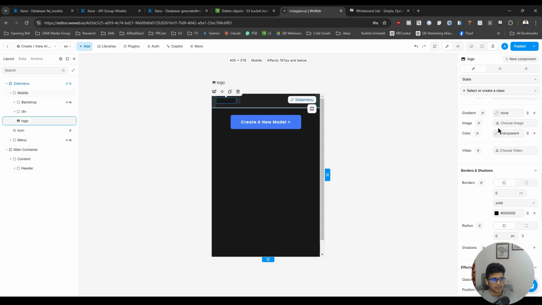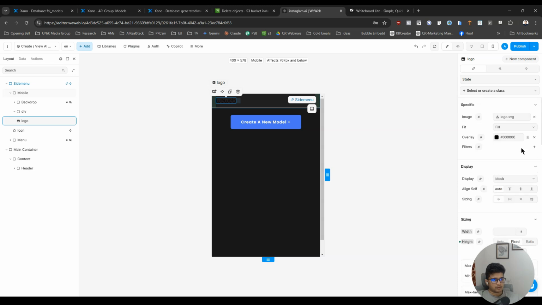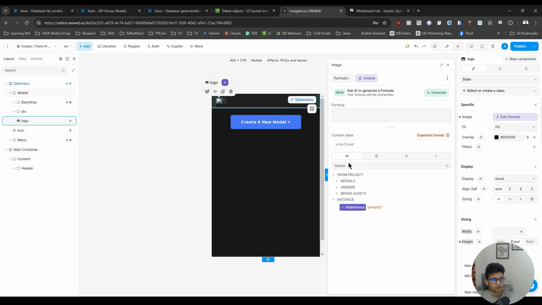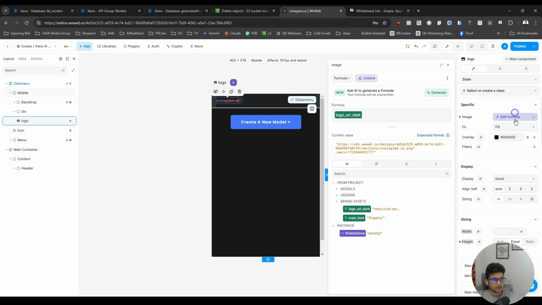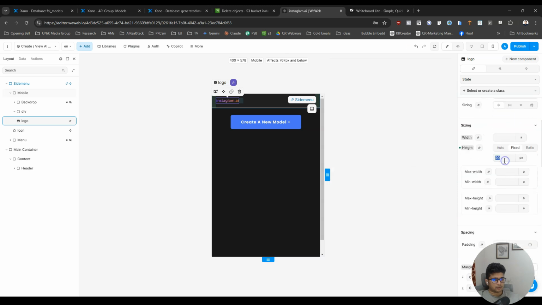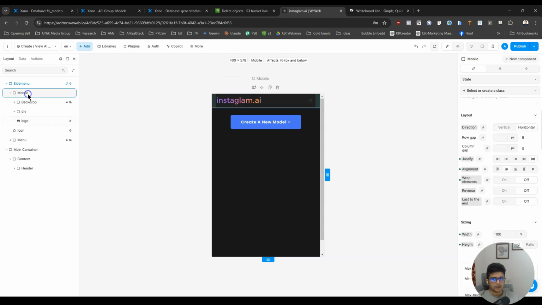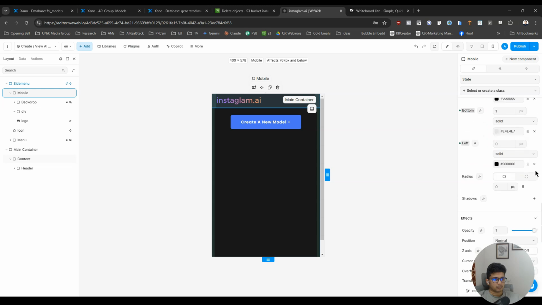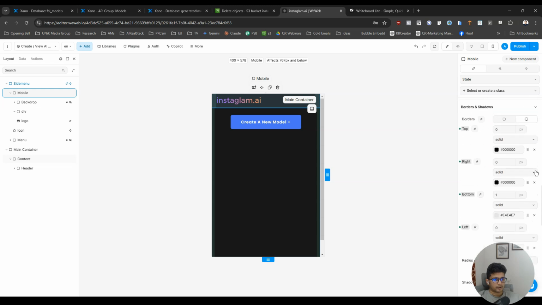Okay, Weweb, we will change that to our logo URL, and we will do a 40 pixel size. This has a bottom border that is kind of gray but not gray.